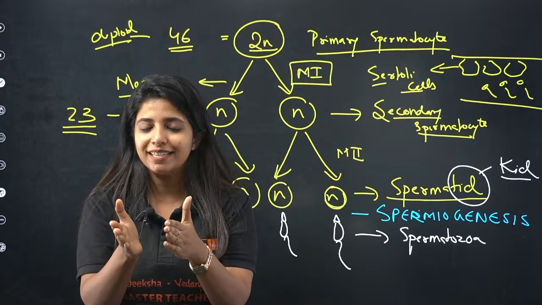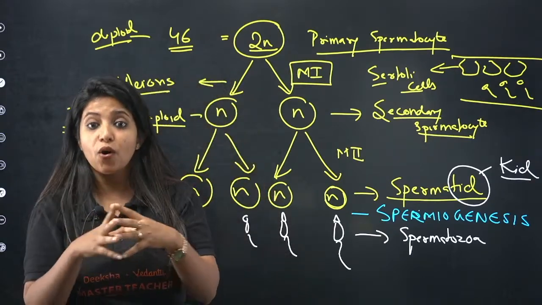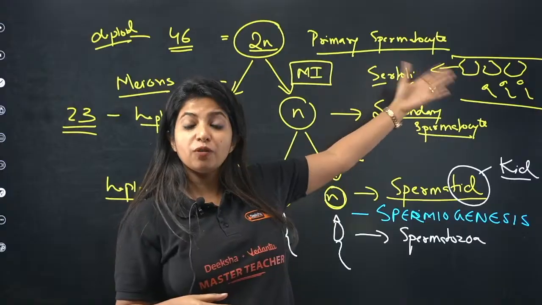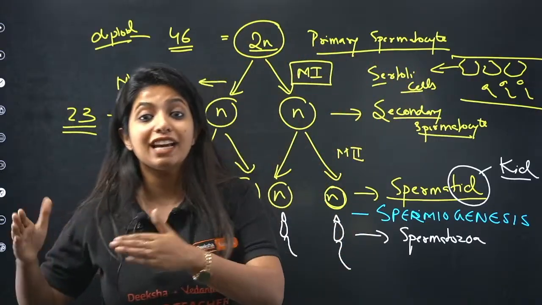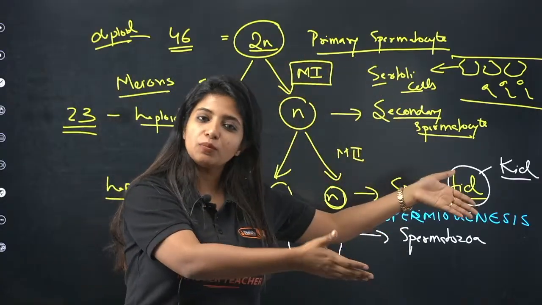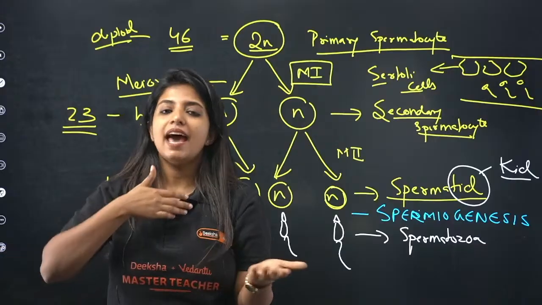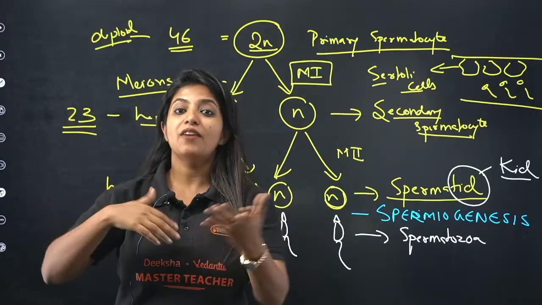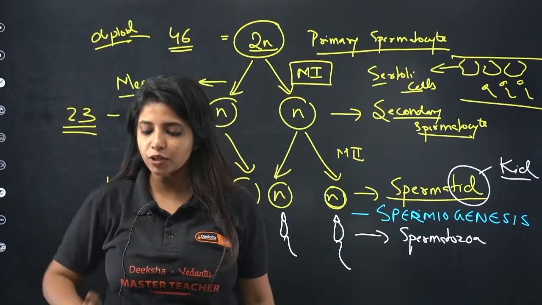And that process is known as, it is actually said in your NCERT, the movement of sperm from the seminiferous tubules is known as spermiation. So you can remember, it's spermiation. From seminiferous tubules, they are going to go to different places. What do you mean by different places? As in rete testis, vasa efferentia, the ducts through which the sperms are going to be carried. That is what you mean.